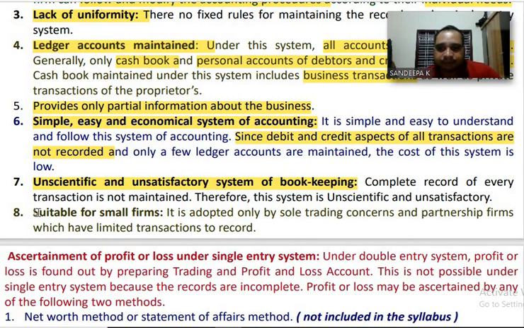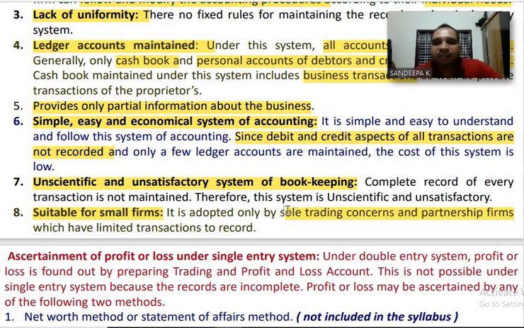Next one, number 8. Suitable for small firms. It is adopted only by sole trading concerns and partnership firms which have limited transactions to record. In case of big business concerns, they have to satisfy the requirements of income tax department as well as commercial tax department. Because of that reason, this system is followed only by small concerns and partnership firms.